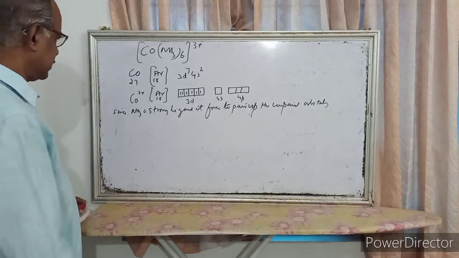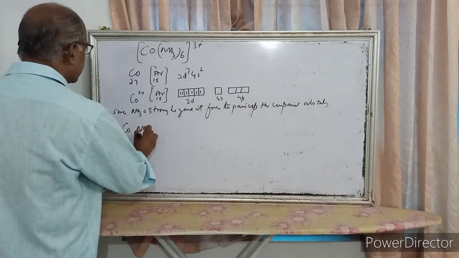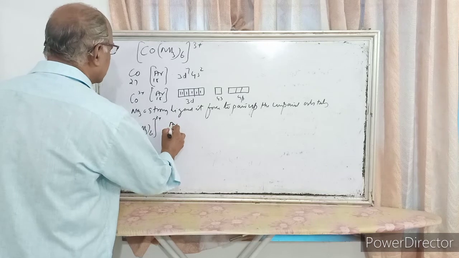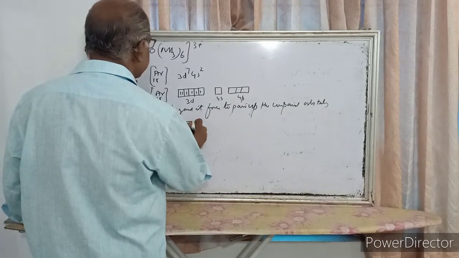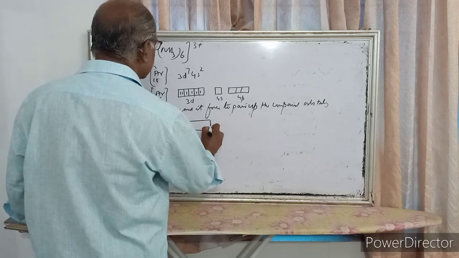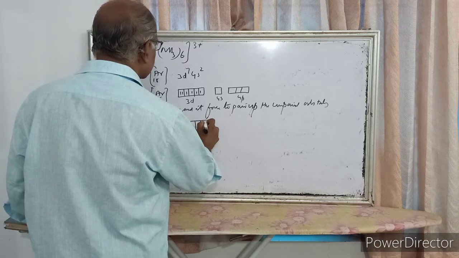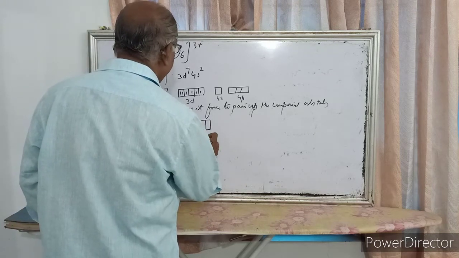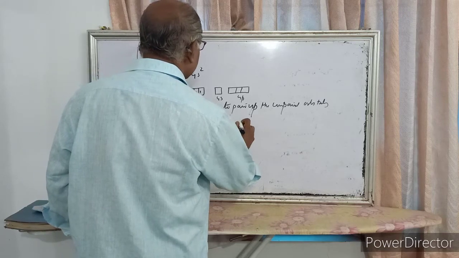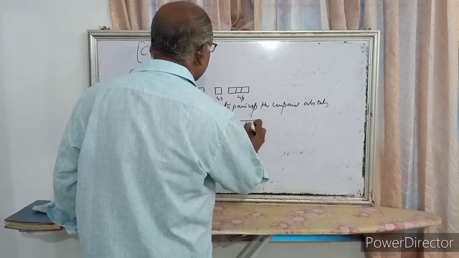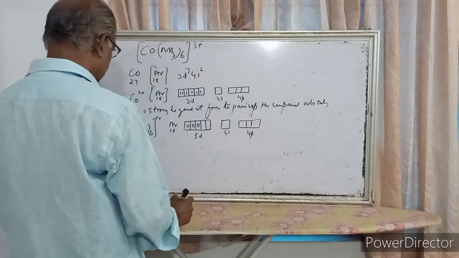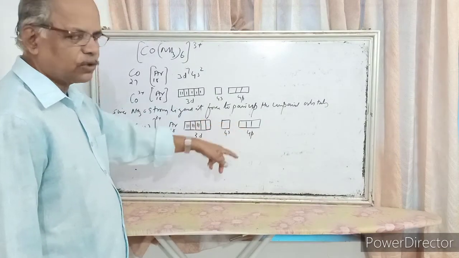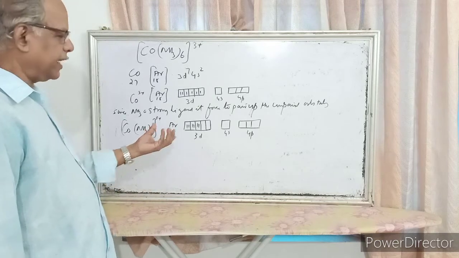So in [Co(NH3)6]3+, argon 18, then 3d6, these 6 electrons in 3 orbitals, then 4s vacant and 4p vacant. So here are 2 vacant d orbitals, 1 orbital here, 3, then 3. So totally 6. We require 6 vacant orbitals.